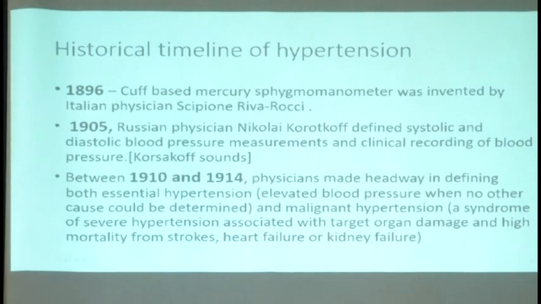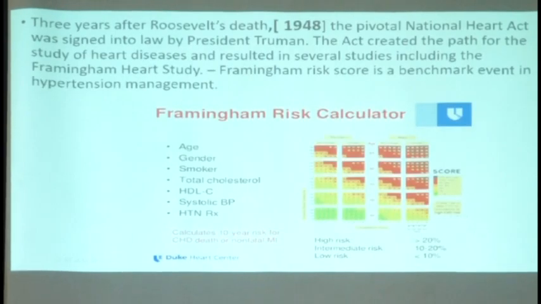Actually, the idea of considering this as a disease, it was only after, next slide please, only after President Roosevelt had an accidental death. It was known that he had hypertension, and very interestingly, he was given a healthy certificate earlier, and after having the certificate in his hand, he had a cerebrovascular accident all of a sudden in a meeting, and then he died. And that became a big issue. An American president dying with a health certificate, and this was in 1906.